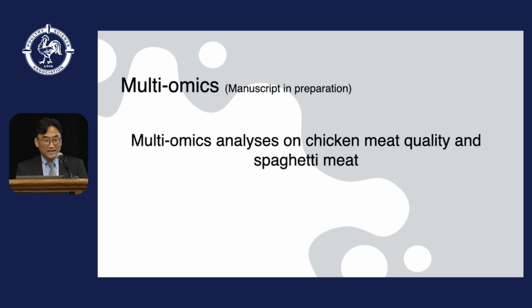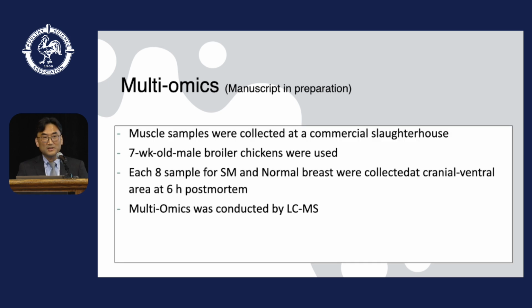The last assay is the multi-omics analysis of chicken spaghetti meat conditions. In this study, muscle samples were collected from a commercial slaughterhouse, and 7-week-old male broiler chickens were used. Samples for spaghetti meat and normal breast fillet were collected from the cranial ventral area at 6 hours post-mortem. Multi-omics was conducted by LC, liquid chromatography mass spectrometry.